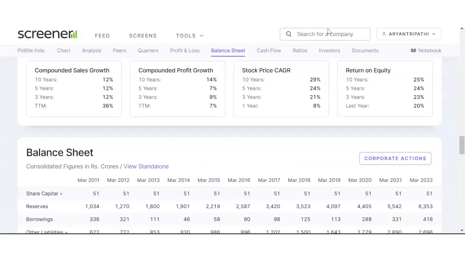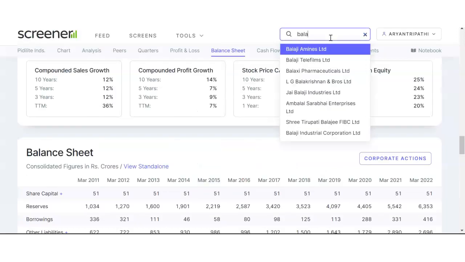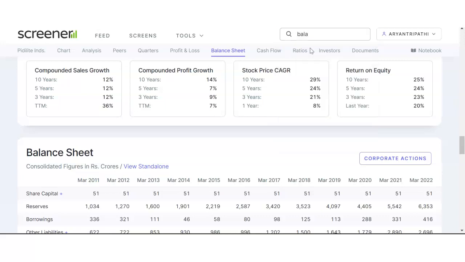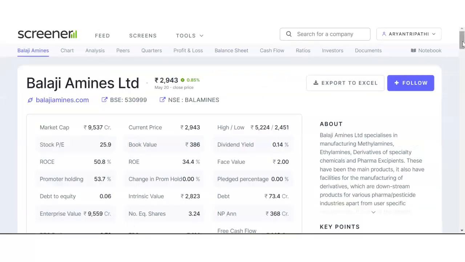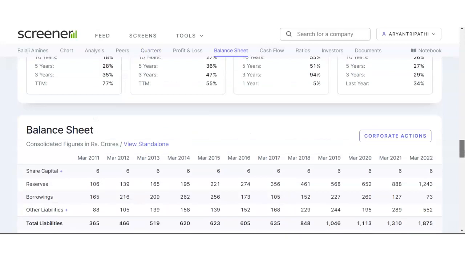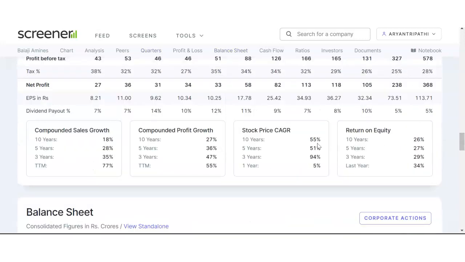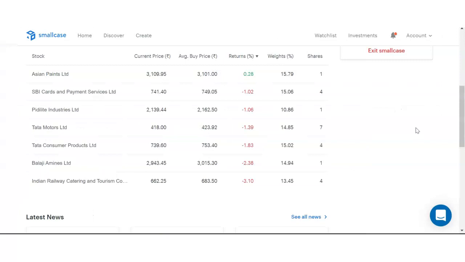Let's look into Balaji Mines. I'll come to why I'm not discussing other stocks, because those are new stocks. We don't have enough data for those companies. Balaji Mines, if you go further down the line, they have given a 10-year return of 55%. Amazing. Even if one of your stocks gives zero return, Balaji Mines will make up for all that. So it's an amazing stock.